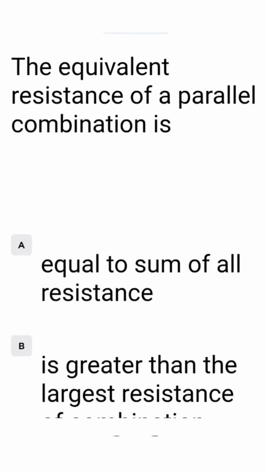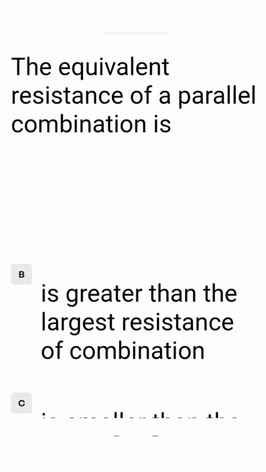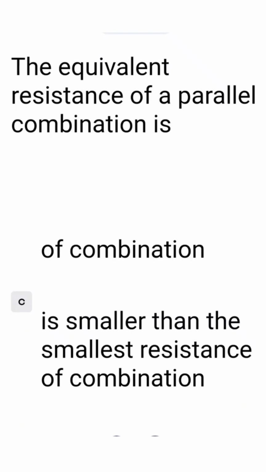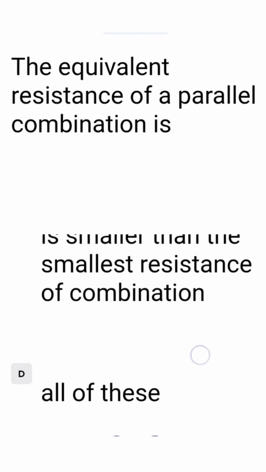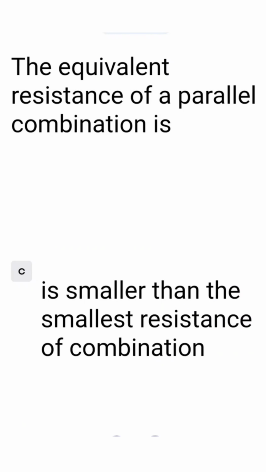The equivalent resistance of a parallel combination is: option A, equal to the sum of all resistances; option B, greater than the largest resistance of the combination; option C, smaller than the smallest resistance of the combination; option D, all of these. The correct option is C, smaller than the smallest resistance of the combination. So we take option C.